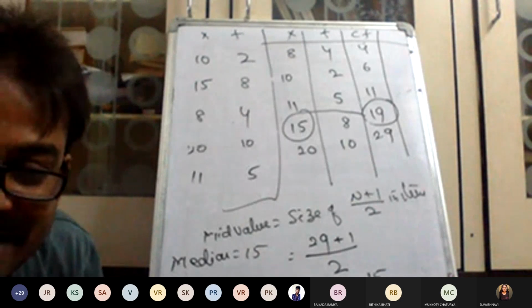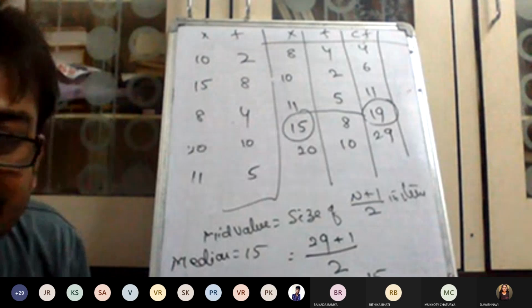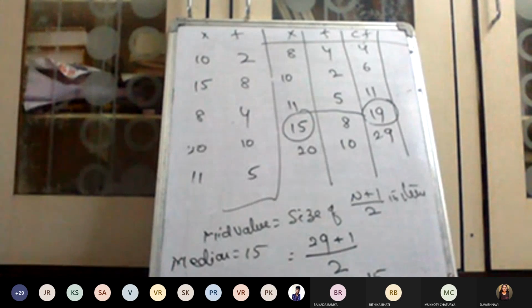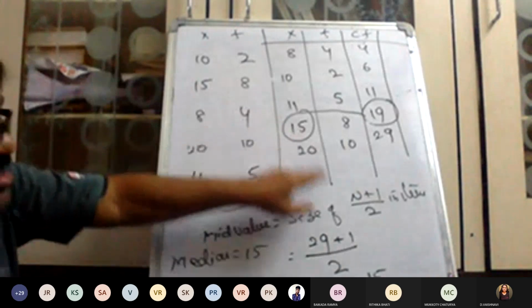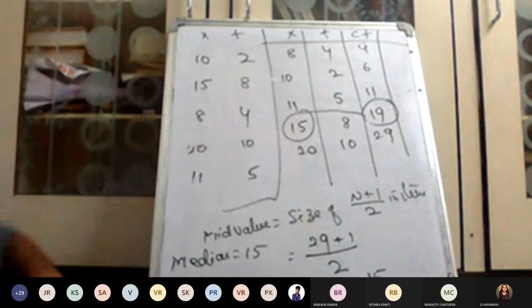If you finish, I will give you one example. You solve it yourself, otherwise I will do it. It comes out exactly as 15 here, but it may not be the same always. Okay?